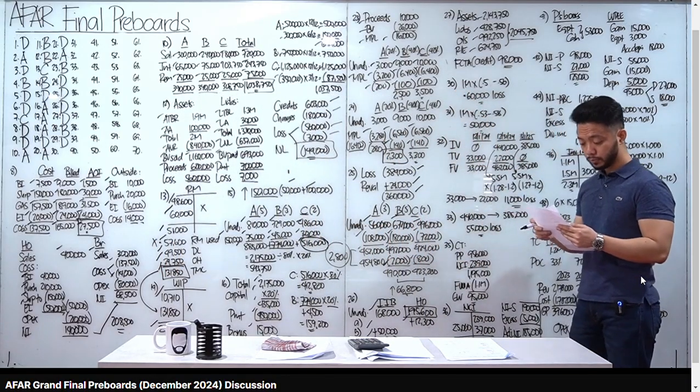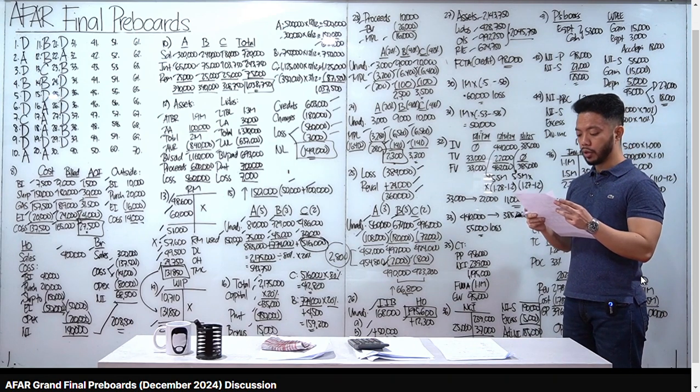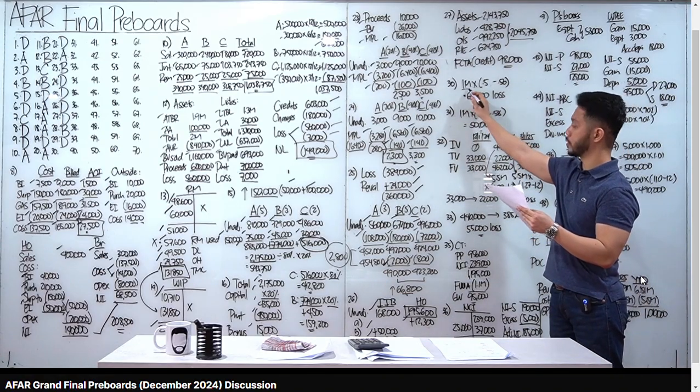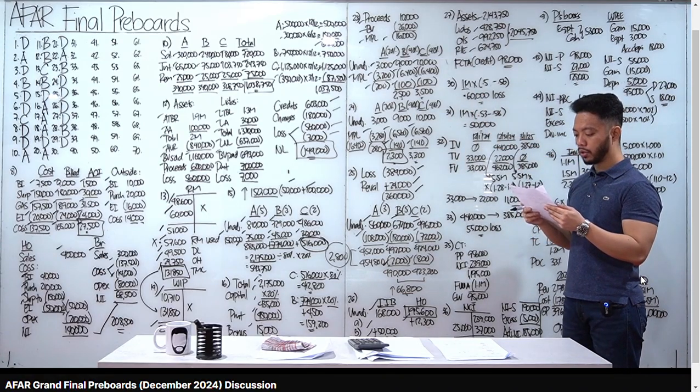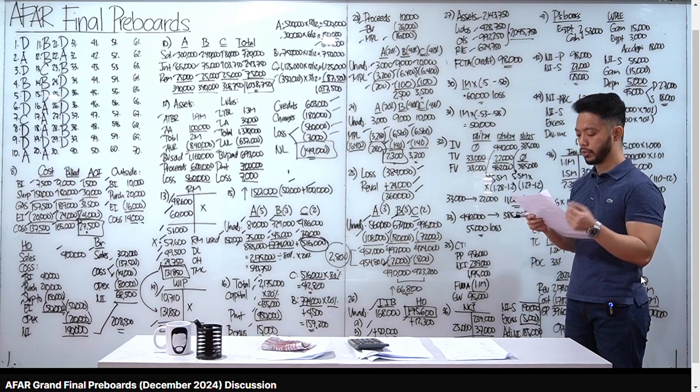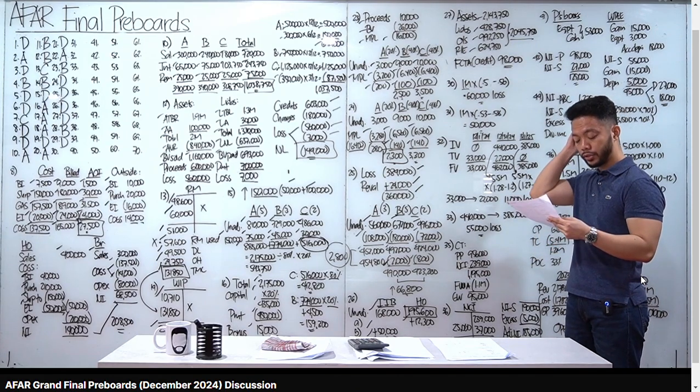Number 30, tingnan natin. On October 1, CPA Inc. bought a passenger truck from a Japanese firm. So, bumili tayo, may payable. Okay, the purchase price is 1 million, payment on March 31. Nag-enter ng forward contract, 1 million yen, and then yung price is 0.53. Okay, so yun yung forward rate. On March 31, the passenger truck was delivered.